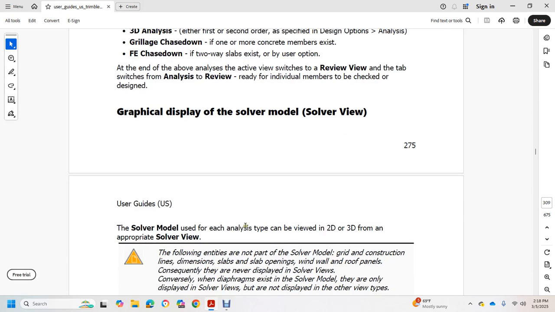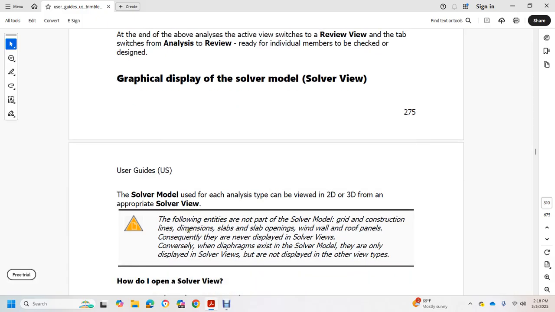The solver model used for each of the analyses can be viewed in 2D or 3D from the appropriate solver view. The following entities are not part of the solver model: grid construct lines, dimension lines, slab openings, walls, roof panels. Consequently, they are never displayed in the solver view. Conversely, diaphragms exist in the solver model only and are not displayed in other view types.